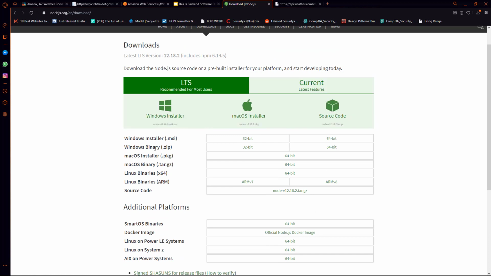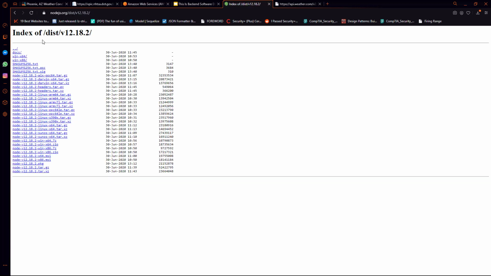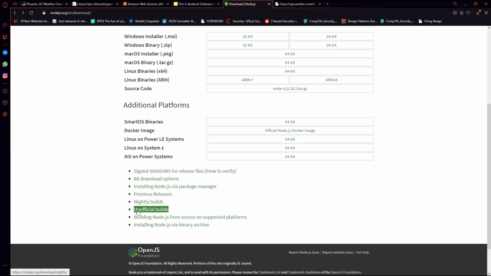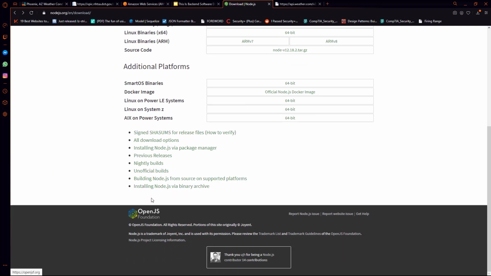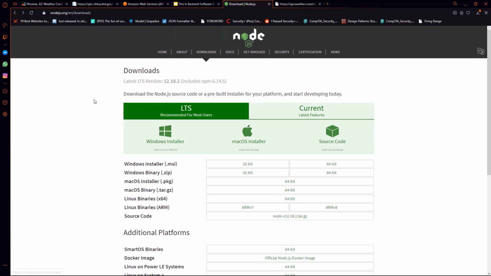If we go look at additional downloads, I believe we have additional downloads on here. Maybe all download options. Either 10 or 12 is what you want. There's a link on here somewhere to get to version 10, but any LTS version is going to be okay.